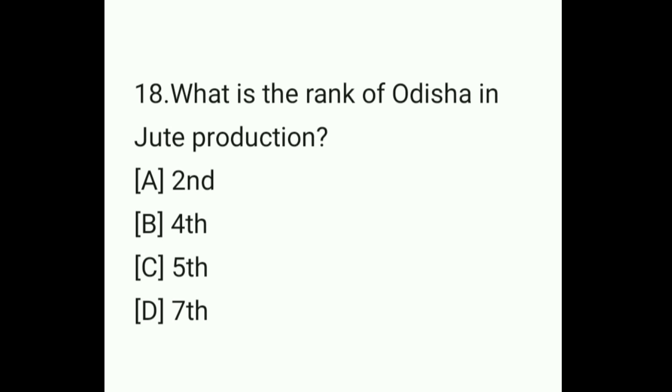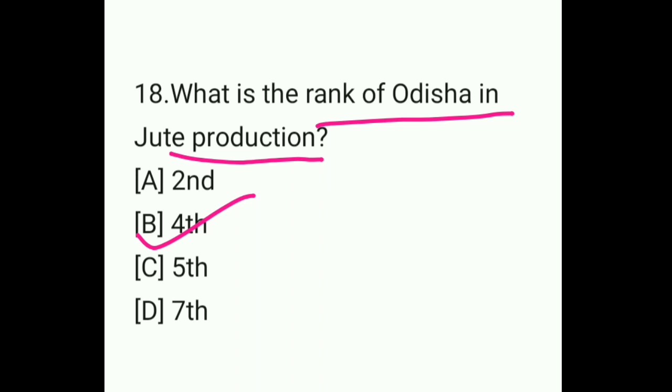What is the rank of Odisha in terms of jute production? Option A second, option B fourth, option C fifth, and option D seventh. So what will be the answer? Here the answer will be option B, fourth. In terms of jute production, Odisha ranks 4th.